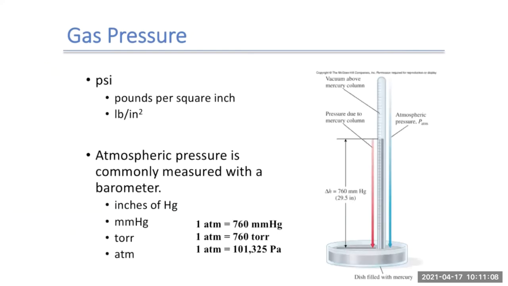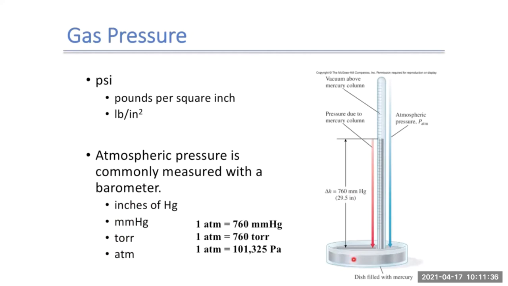And so the way we measure this pressure is we typically measure it in PSI, or pounds per square inch. Another way we measure atmospheric pressure in particular is with inches of mercury, or we can do millimeters of mercury, torr, or atmosphere. And so our atmospheric pressure is usually measured with what we call a barometer.